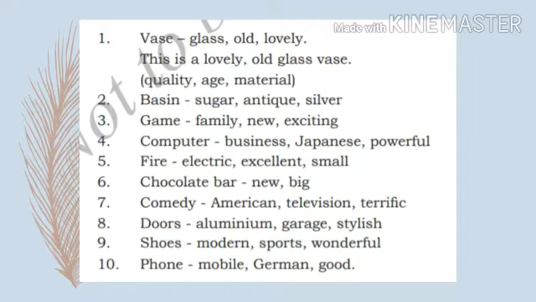Then the third one: game, family, new, exciting. How will you write it? This is an exciting new family game. That is the way it has to be written.